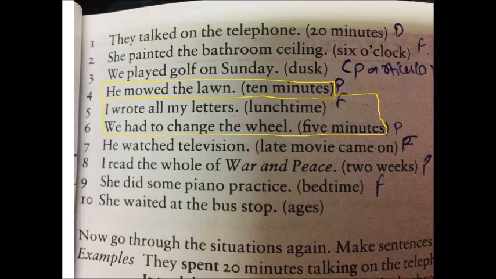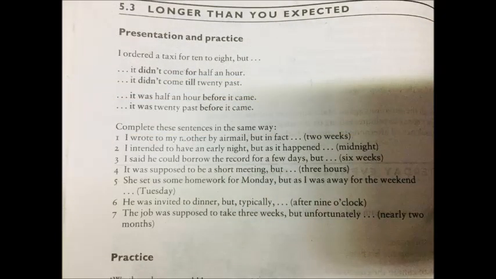Next is she waited at the bus stop. So you can ask how long did she wait at the bus stop, right? How long did she wait at the bus stop? Now ages. So ages is period of time, right? So you have to simply use for. She waited at the bus stop for ages.